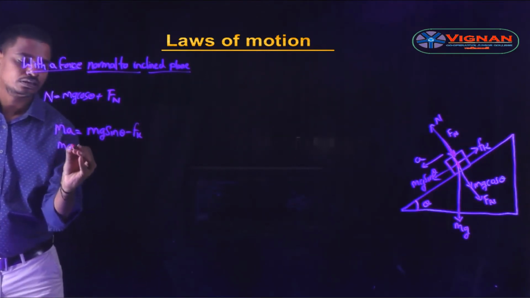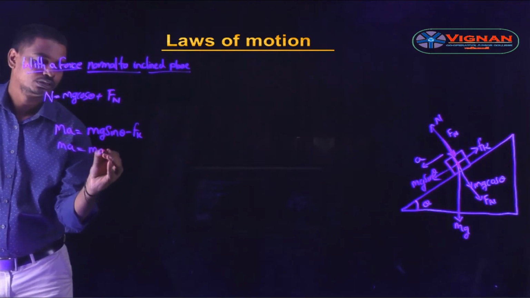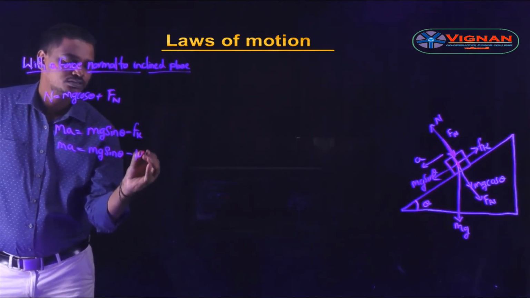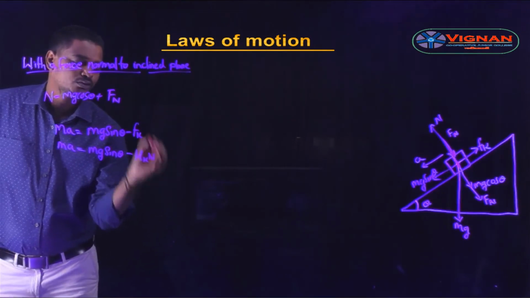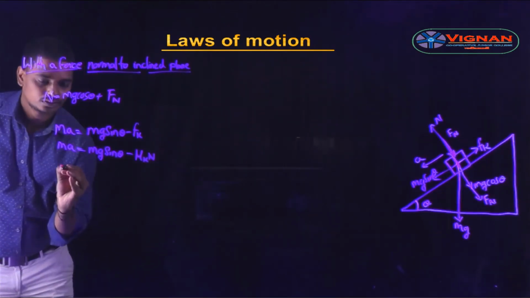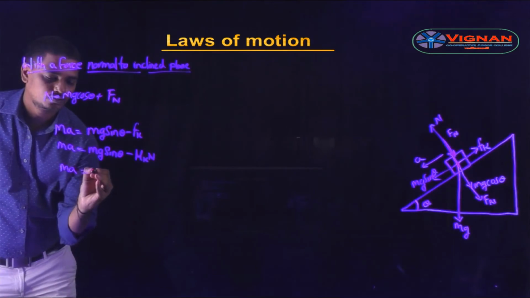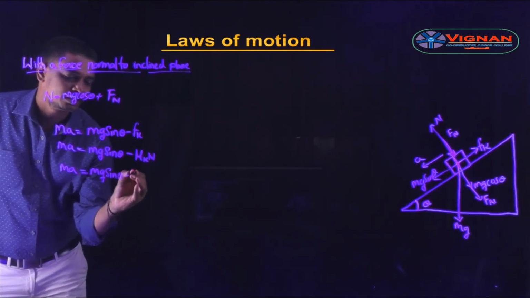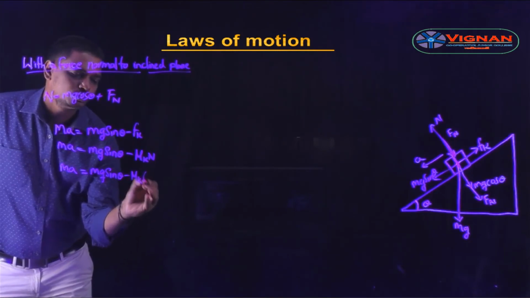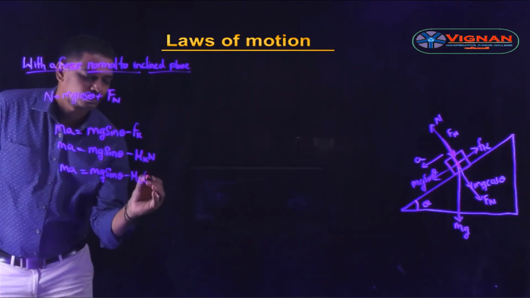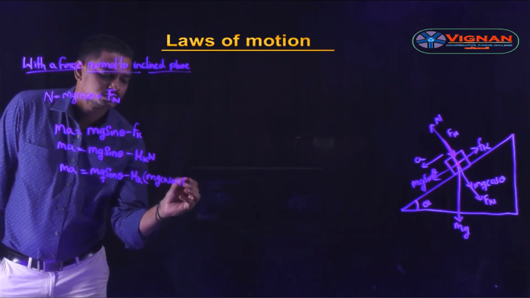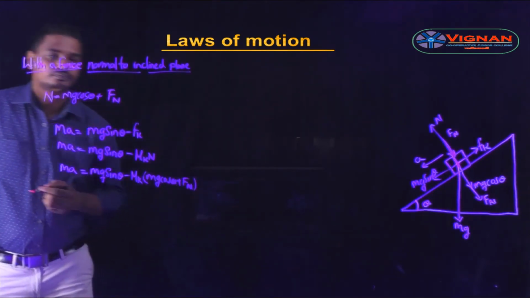So ma is equal to mg sin theta minus Fk, which is nothing but mu k into N. So ma is equal to mg sin theta minus mu k into N, where N is mg cos theta plus Fn.